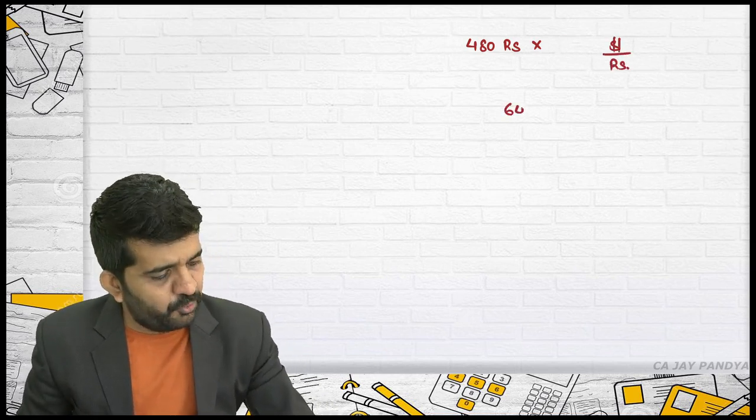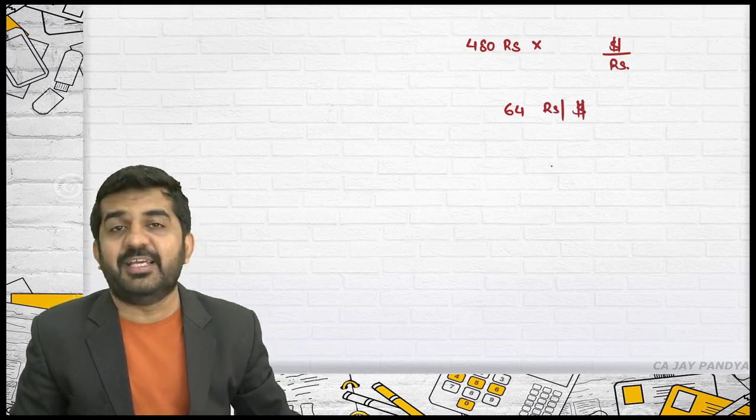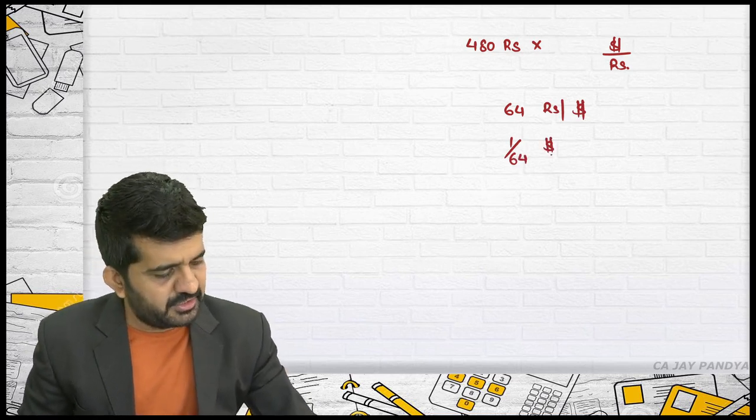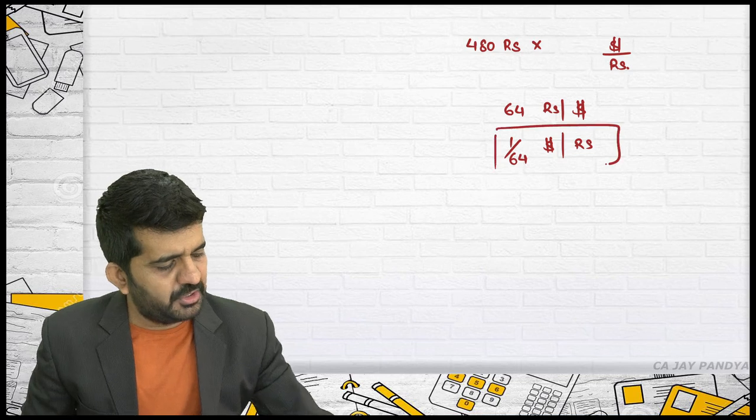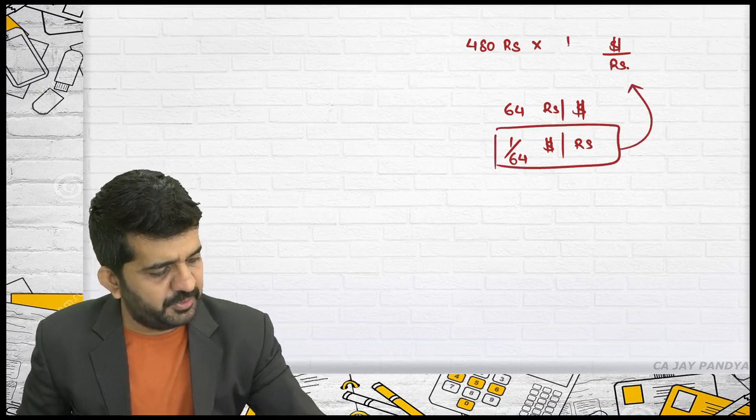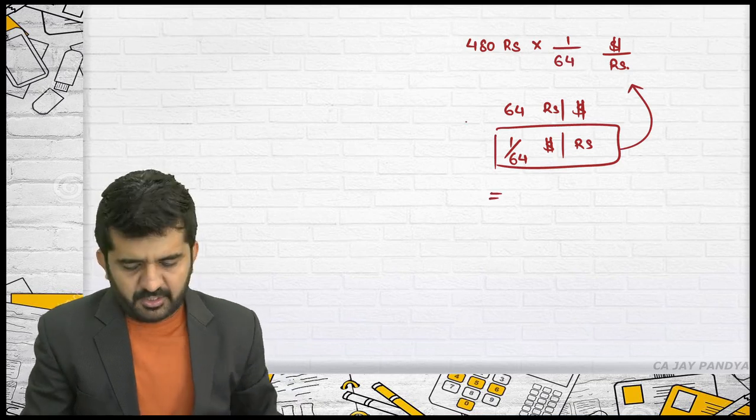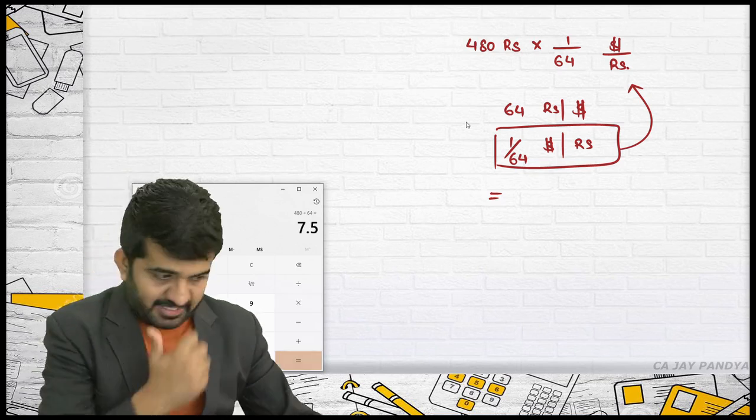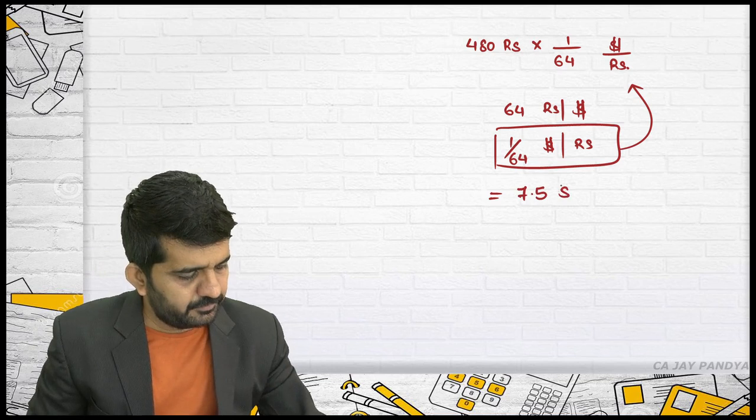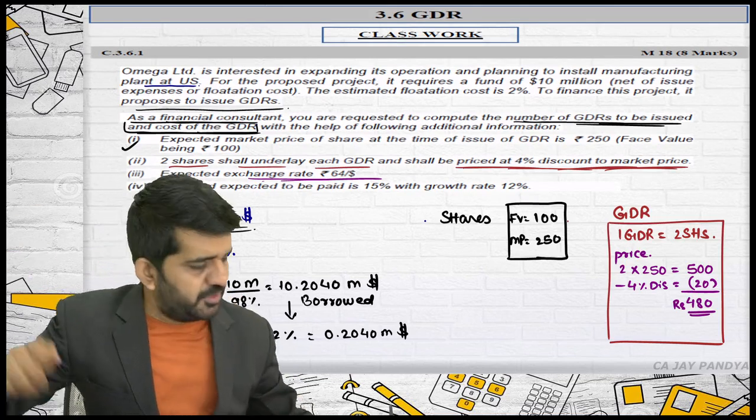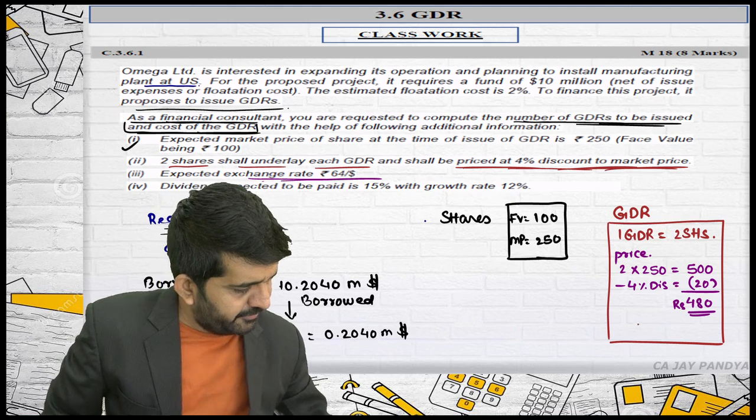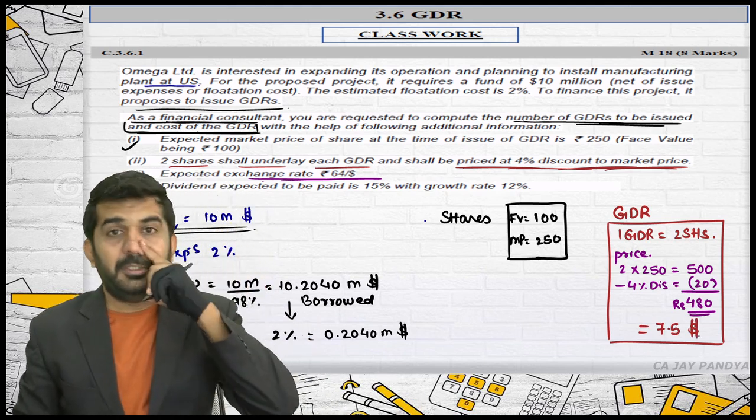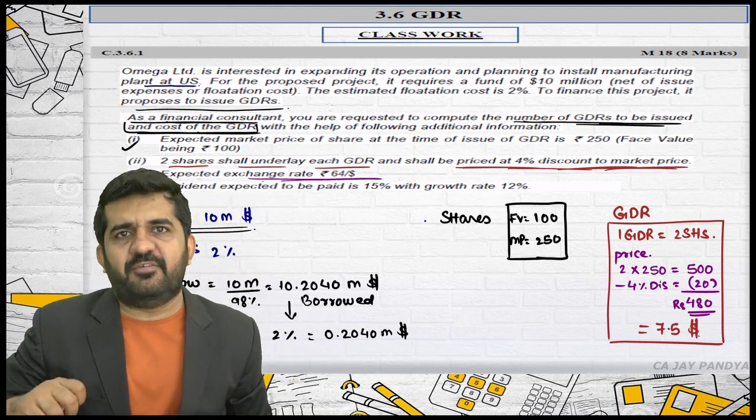But sir, 64 is rupees per dollar. Very easy. Just form an indirect quote. 1 divided by 64 is nothing but dollar per rupee. You can use this rate because this is dollar per rupee. 1 divided by 64. Rate will be 480 divided by 64. It is $7.5. What is the value of this GDR in terms of rupees? 480, which is equal to $7.5. So 1 GDR will give you $7.5.